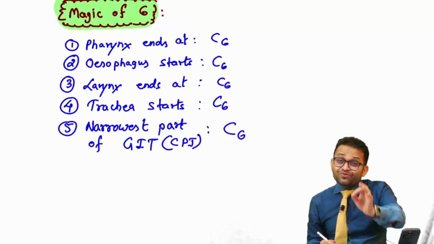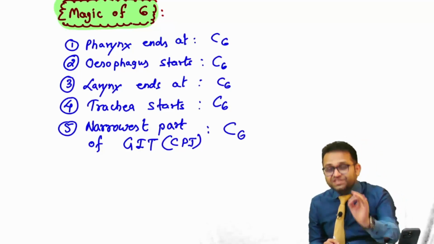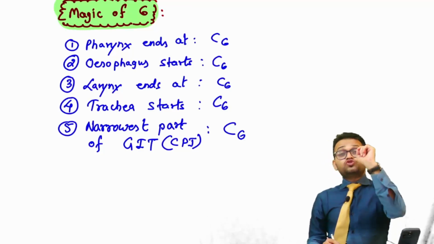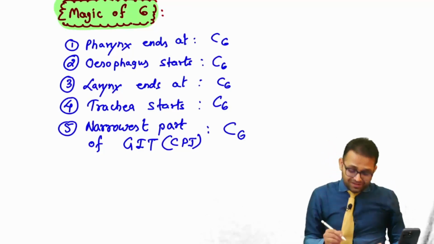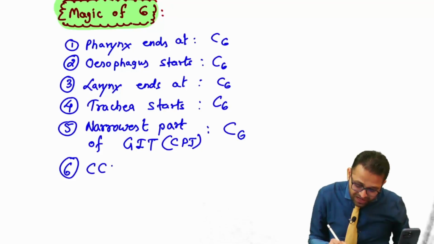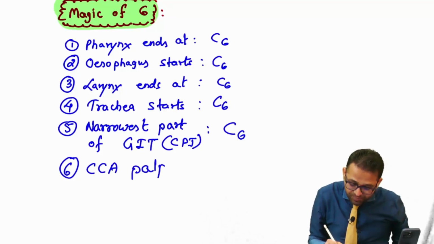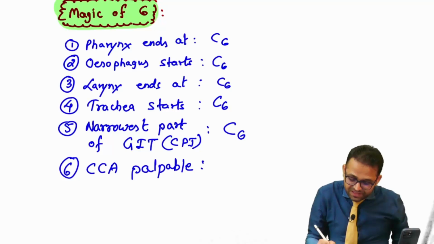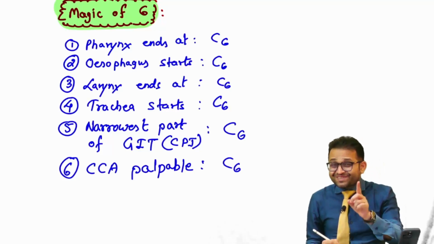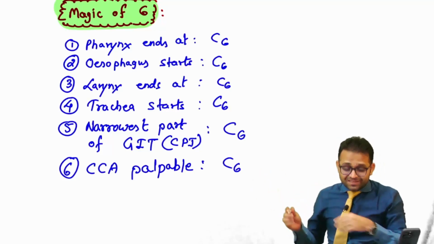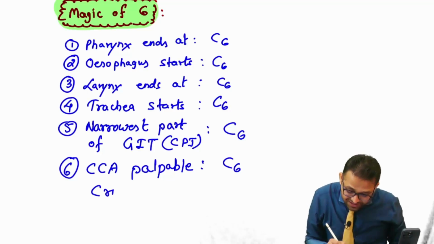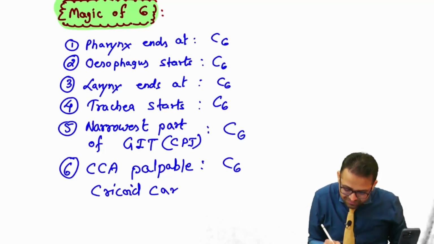Okay. And one recent FMG January 2024 question, you must remember, sir: the common carotid artery is palpable at which level? Again C6. And this C6 we had seen in the cadaveric image. Sir, it is the level of the cricoid cartilage.